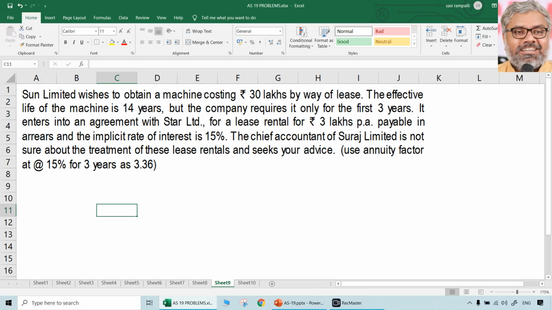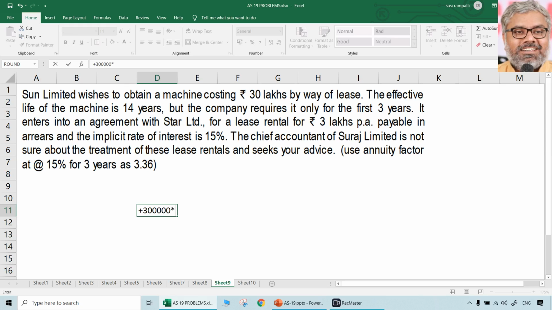The simple point is, first of all, we have to find out whether it is an operating lease or finance lease. Cost of the machine or fair value of the machine at the beginning of the lease is 30 lakhs. Effective life of the machine is 14 years. But lease rental or lease period is only 3 years. Can it be called as a substantial period? Definitely not. The lease rental period or lease term is not substantially covering the life of the asset. That condition not satisfied. That you have to write separately in a separate paragraph. Then let us check the amounts related things. Lease rental is 3 lakhs rupees per annum.